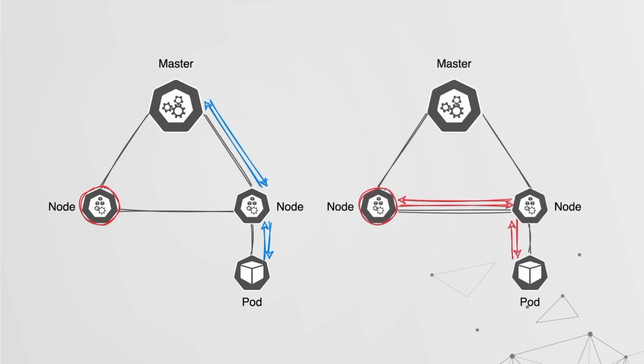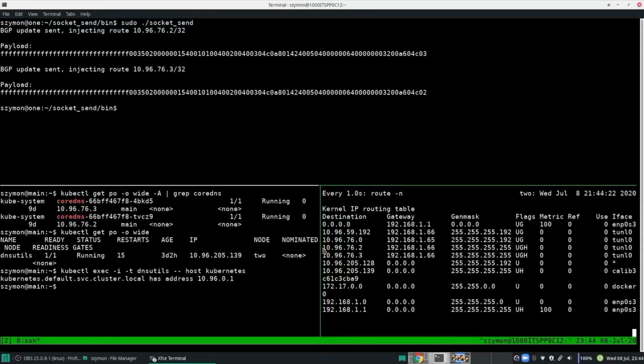Should we have compromised this node, we could maybe use bird controller to start messing with the routing table, but not everyone is familiar with the bird controller. And so we've come up with a little tool that helps you either mess with the routing tables of all the nodes in a cluster or for a specific node within a cluster. And so we can actually have that traffic redirected following the red lines that we've shown. Rather than going to the master for DNS, it would come to us. Let's show you how that is done with a demo.